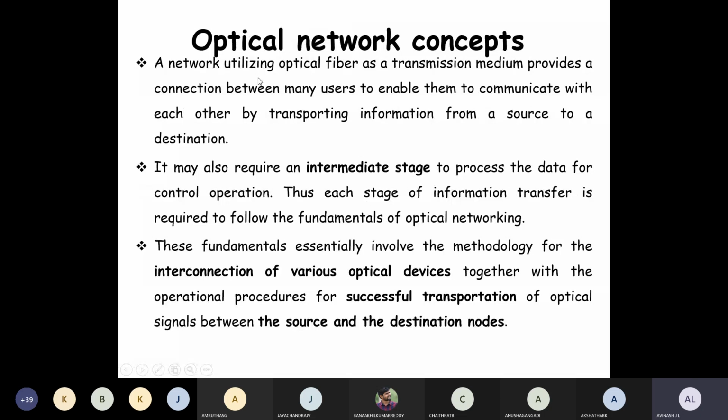Here, the network utilizes optical fiber as a transmission medium. It provides a connection between many users to enable them to communicate with each other by transporting information from a source to a destination. It may also require intermediate stages. End-to-end connection is the only thing required, but due to some losses and amplification requirements, it may require an intermediate stage to process the data for control operation. Thus, each stage of information transfer is required to follow the fundamentals of optical networking.